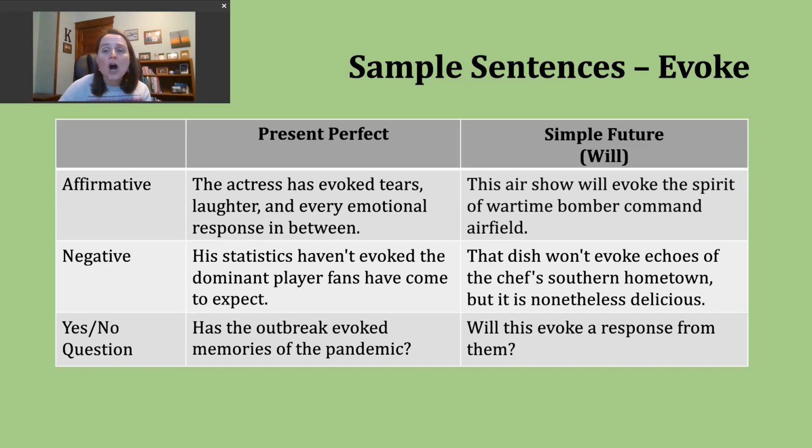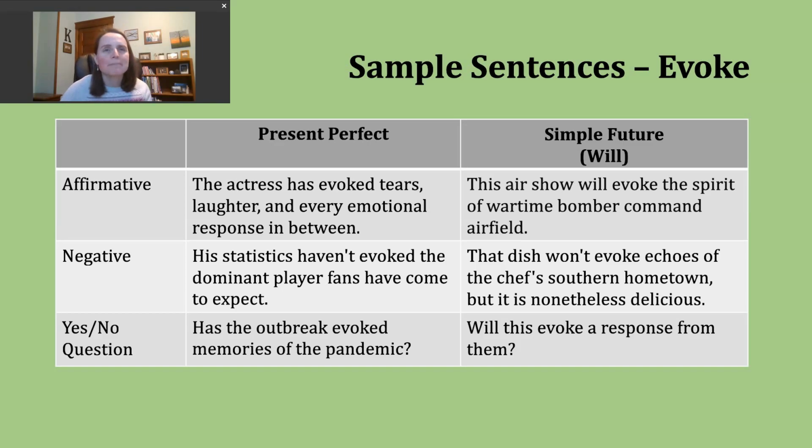Now let's move on to the simple future. Today we're going to focus on making sentences using will. Will is most common as people make predictions, sort of guesses about what things they think will happen in the future. But we also use it as people make promises and offers for the future. And you will see it as people use it to discuss their plans.